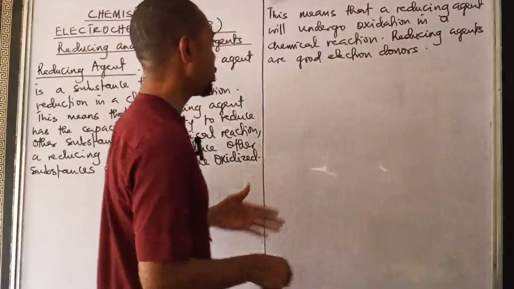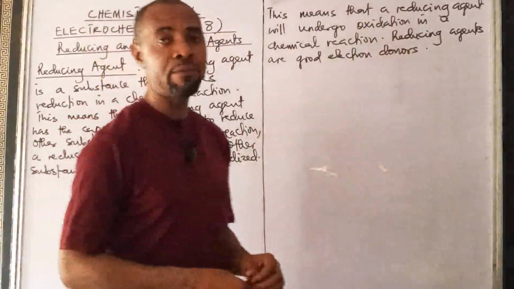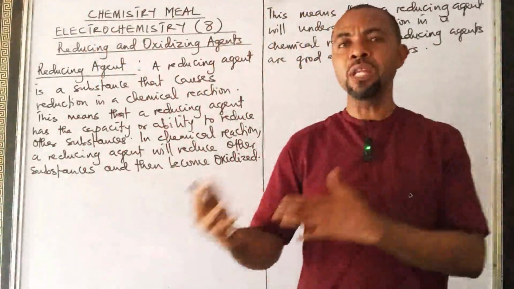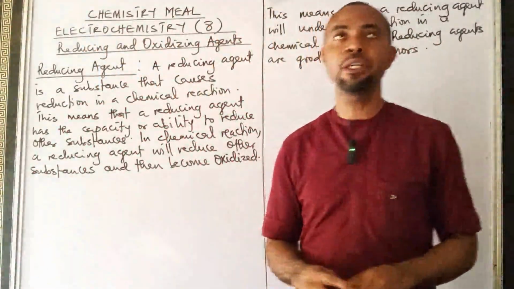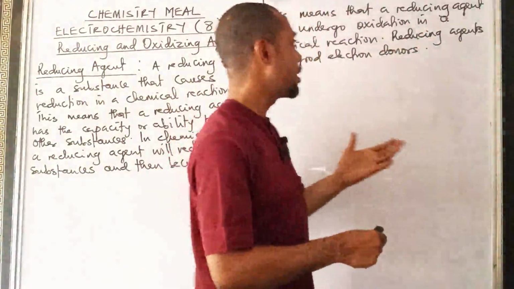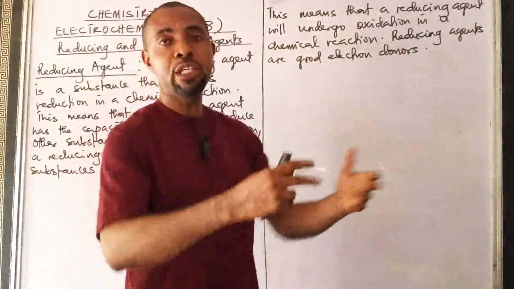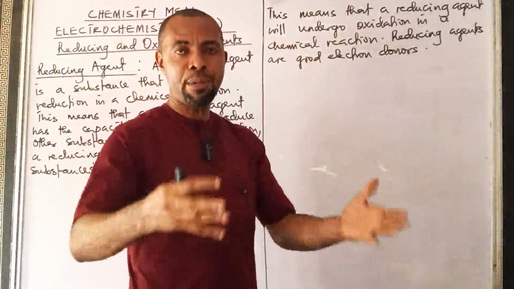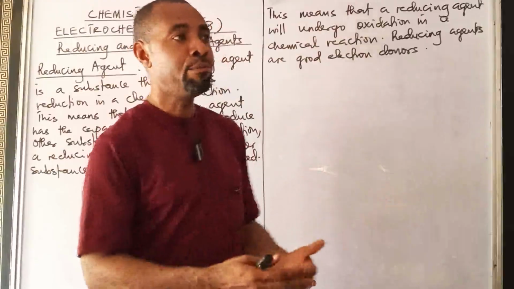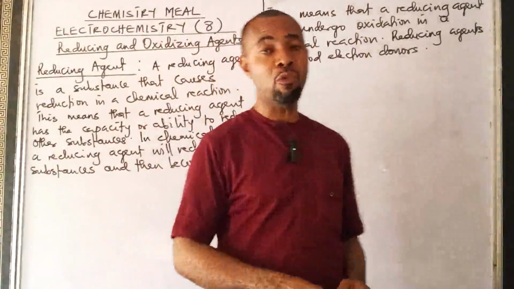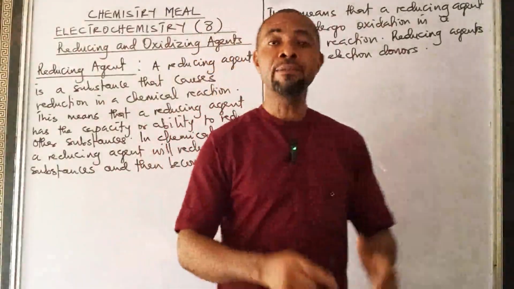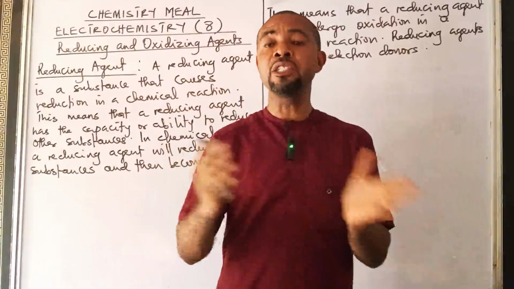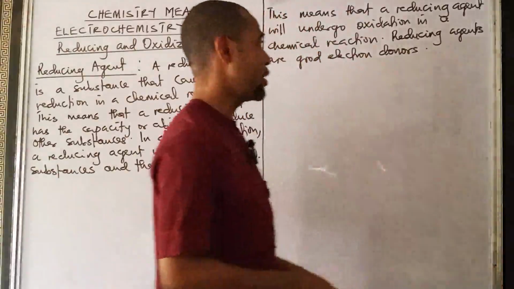Now, in a chemical reaction, how will I identify a reducing agent? Because if I look at a reaction, I need to know a reducing agent. Which substance is a reducing agent? What will I use as a parameter? What will I use as basis for identification of what? Reducing agents. And then also oxidizing agent. Because once you identify reducing agent, you should also identify oxidizing agent.